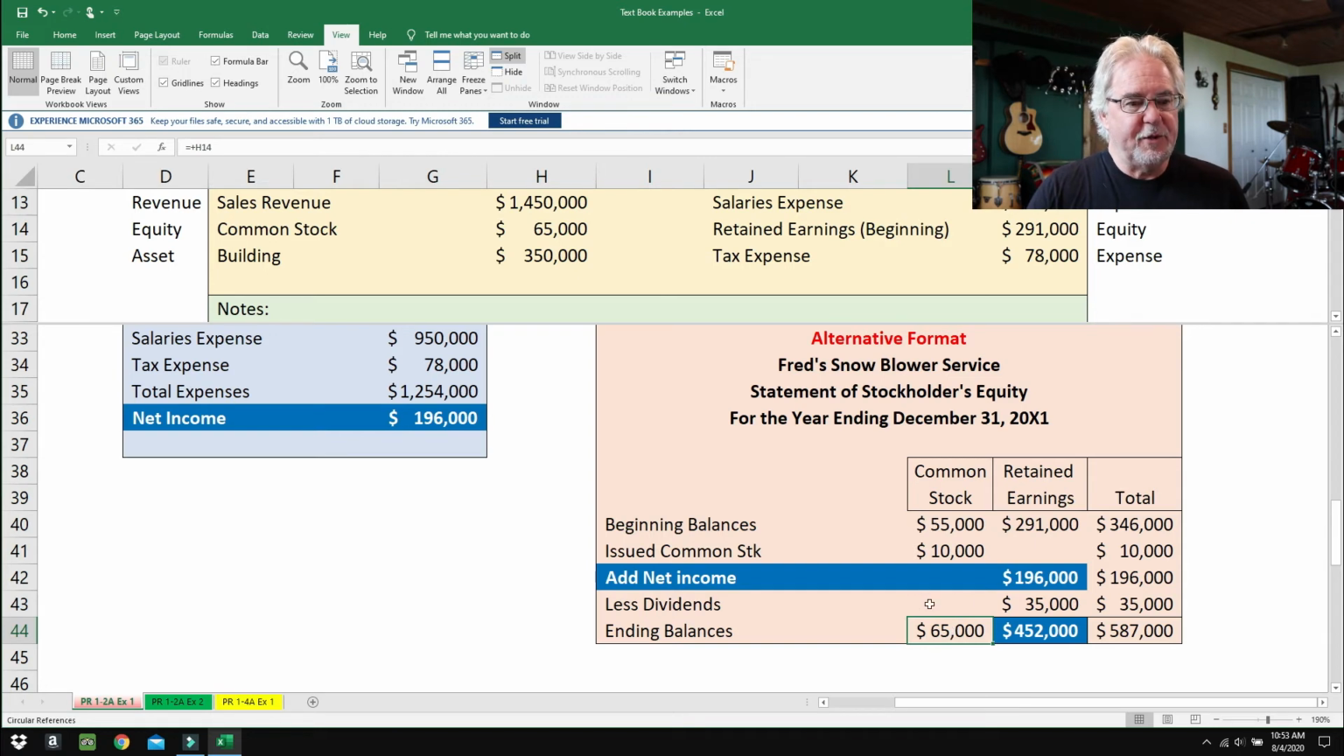And we don't do anything with dividends right here. We just leave that blank. So we've got 55 here to begin with, 65 to end with. So we must have issued common stock, $10,000. So that's how we figure out the $10,000.